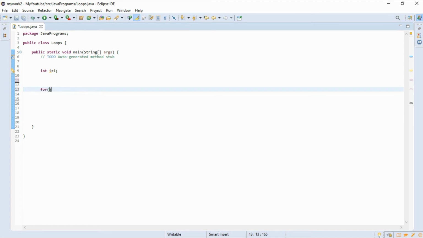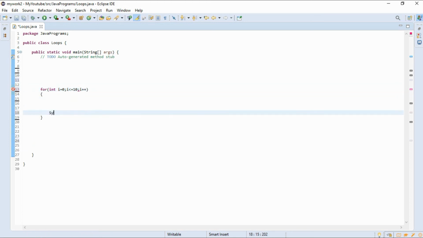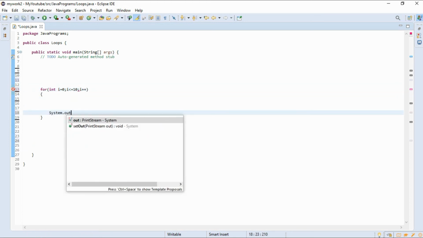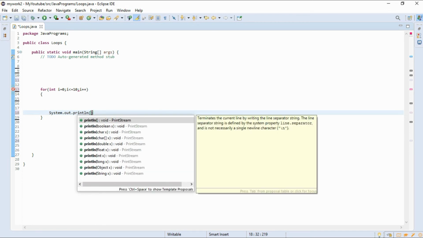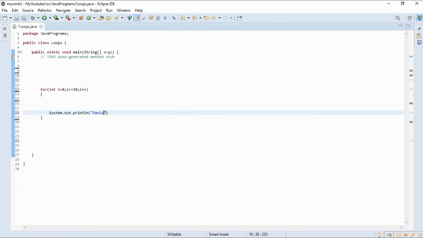For loop: int i equal to 0, we can use integer here. int i equal to 0, i should be less than or equal to 10, since my name should be printed 10 times, and i plus plus as the increment operator. Here I will write my statement println of my name Kanishk.